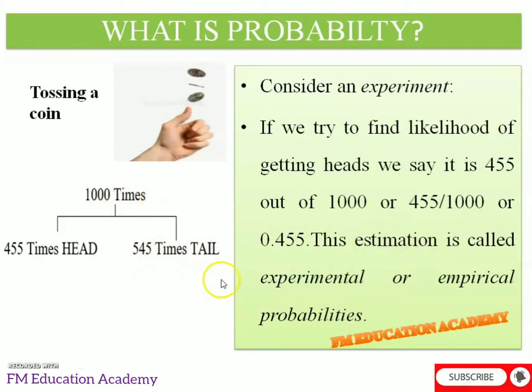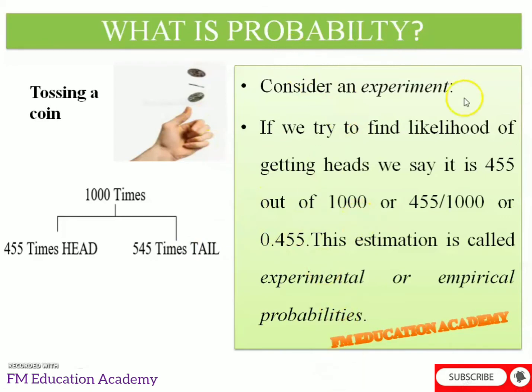This estimation, this approximation, where we count how many times we get tail or head divided by the total number of times, is called experimental or empirical probability, or simply probability.